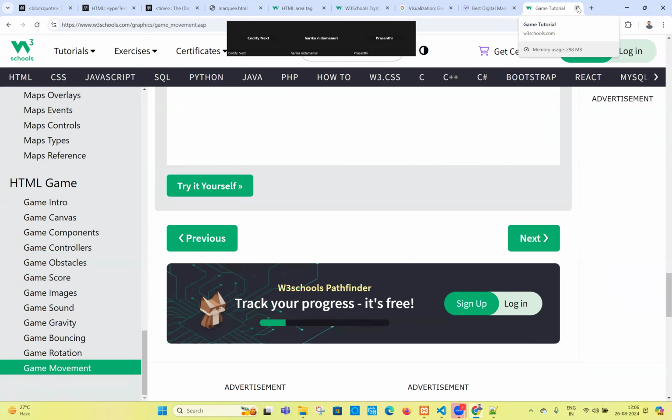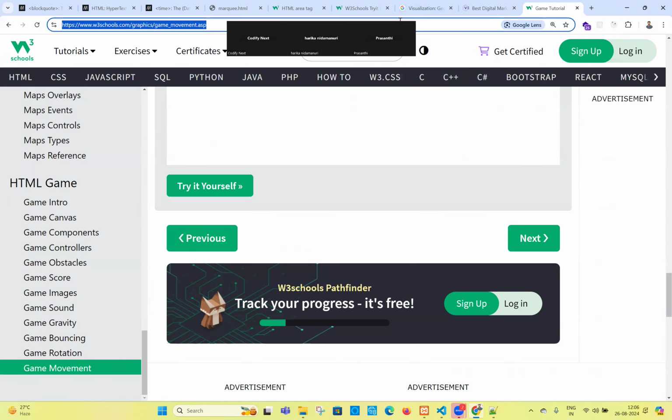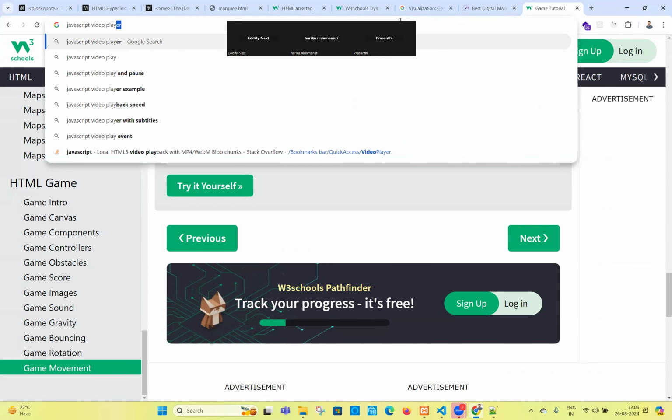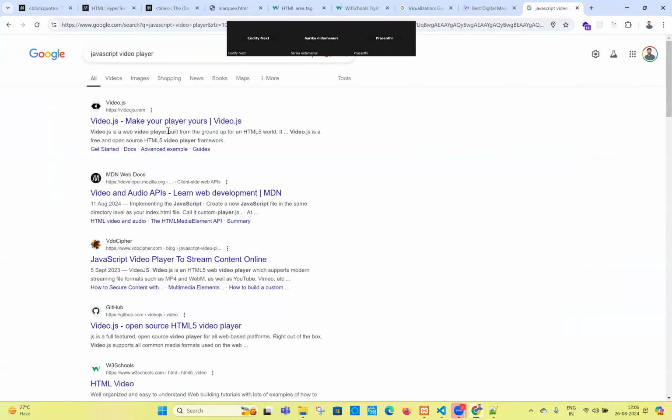So how do we play video and audio with custom controls, our own controls? You can go to a normal video player, or go to the YouTube video player. In the YouTube video player you will have a lot of settings, but we cannot get those settings in the normal video player. How do they get them? With the help of JavaScript and their video library only. So if you search for JavaScript video player, there is a library, video.js, and video and audio APIs.